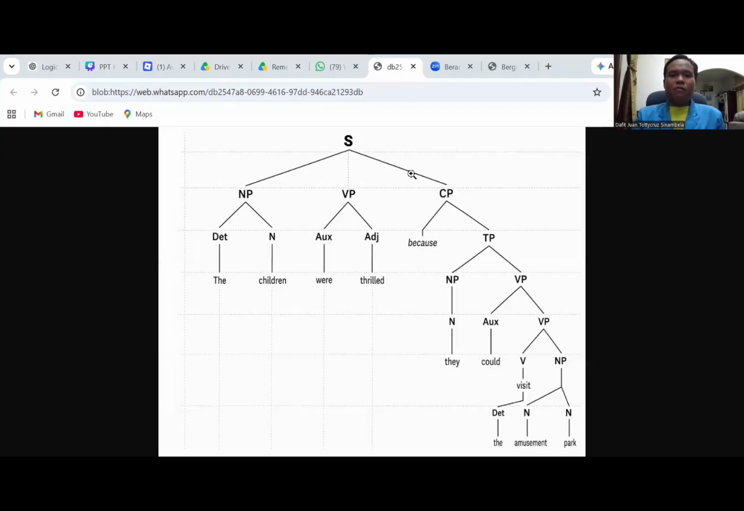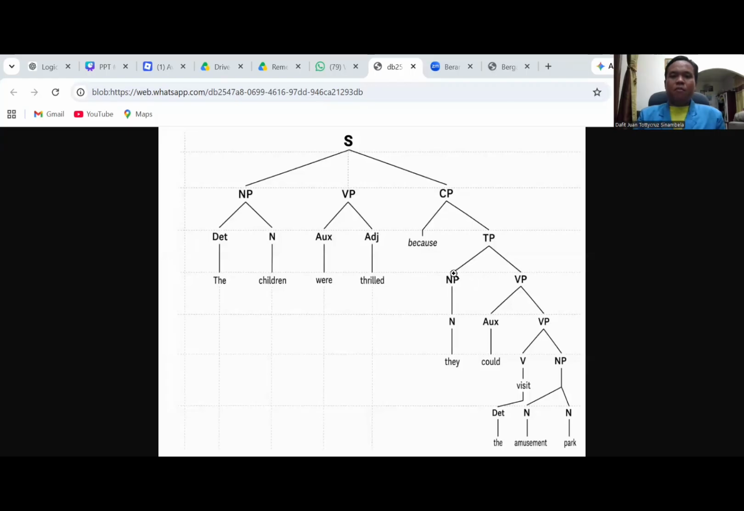We move to the other branch of the S, the CP. The CP has two branches. They have only because as one branch, and the other branch is TP. And then the TP has other branches again, the NP and VP.